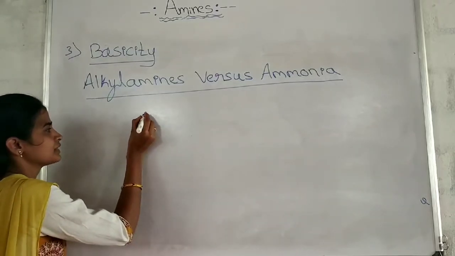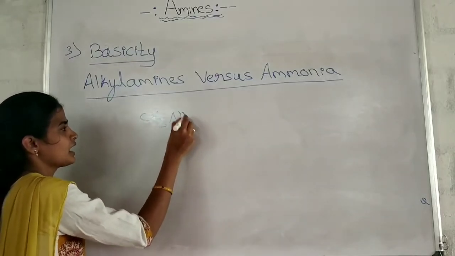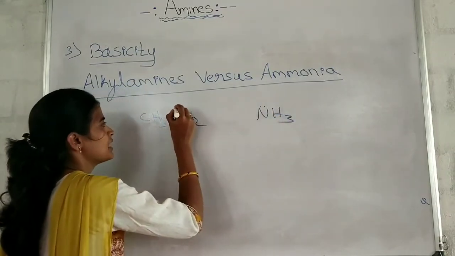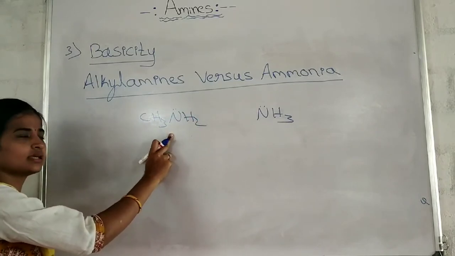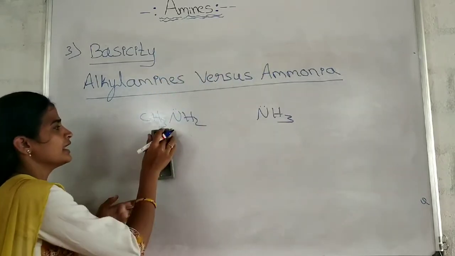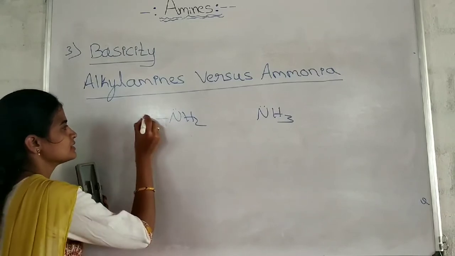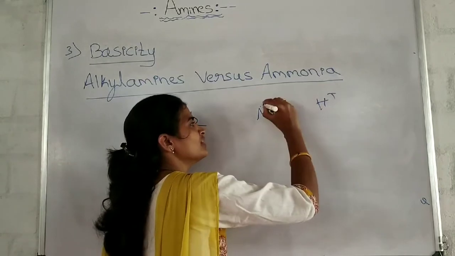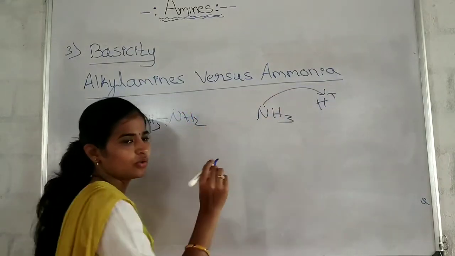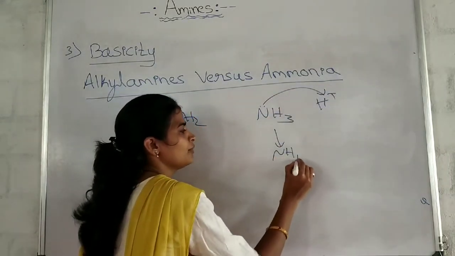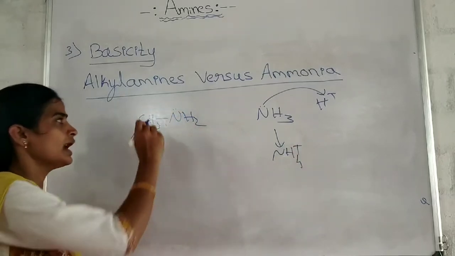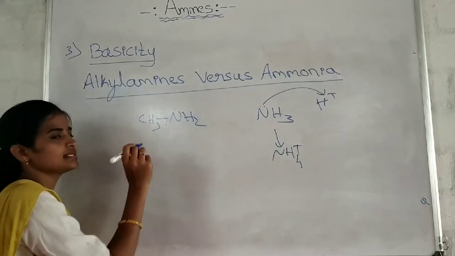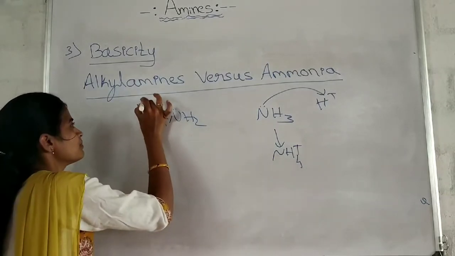Now, CH3NH2 and ammonia. We call it a good base when it releases electrons. No doubt, if a proton comes, ammonia will release its electrons to form the ammonium ion. And this also releases electrons, no doubt. But the group attached exhibits a plus I effect.